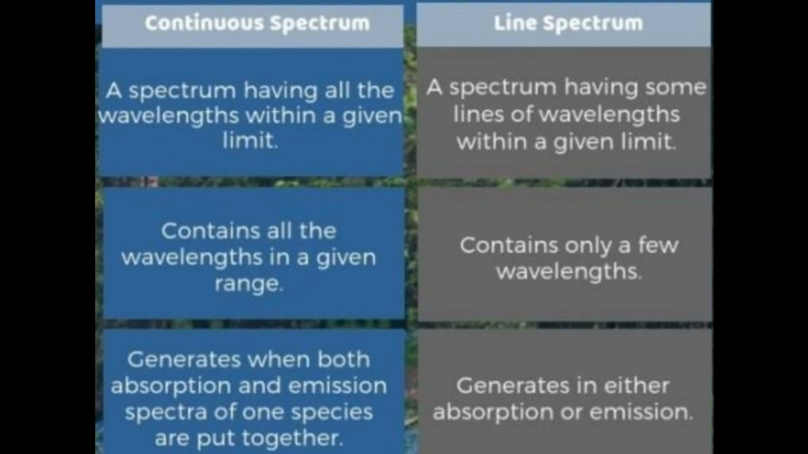Answer. Continuous spectrum: a spectrum having all the wavelengths within a given limit. Line spectrum: a spectrum having some lines of wavelengths within a given limit. Continuous spectrum contains all the wavelengths in a given range. Line spectrum contains only a few wavelengths. Continuous spectrum is generated when both absorption and emission spectra of one species are put together. Line spectrum is generated in either absorption or emission.